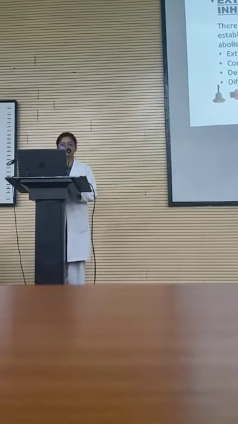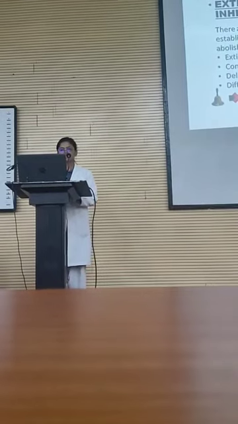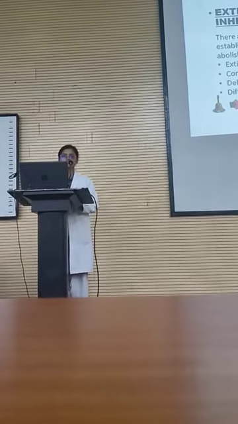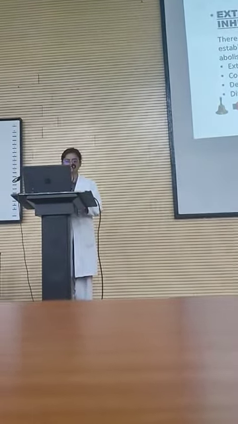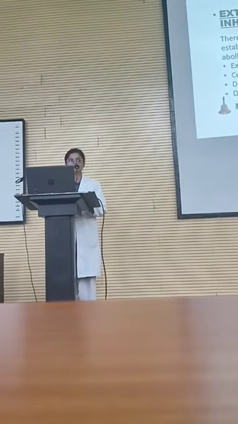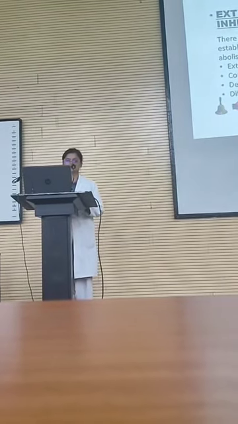Inhibition: there are two types of inhibition, extinction or internal inhibition and external inhibition. Internal inhibition is further divided into four parts. Extinction of conditioned reflex, which is when the conditioned stimulus is not followed by the unconditioned one which would elicit a response. Conditioned inhibition, in which suppose a bell is ringing and all of a sudden you give a flash of light, so the reflex won't come.